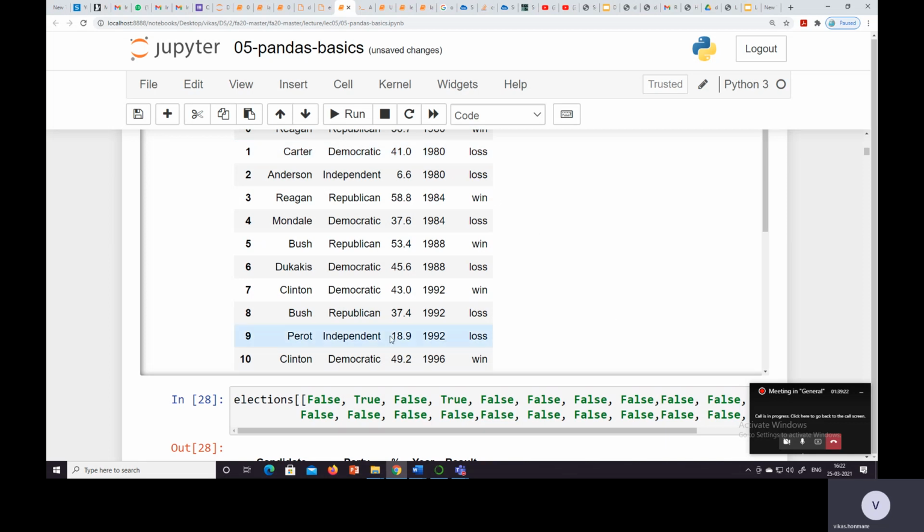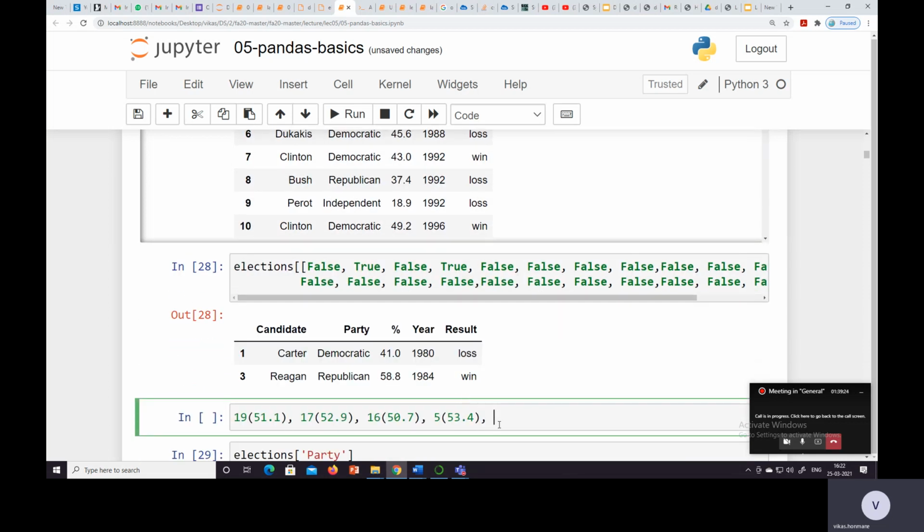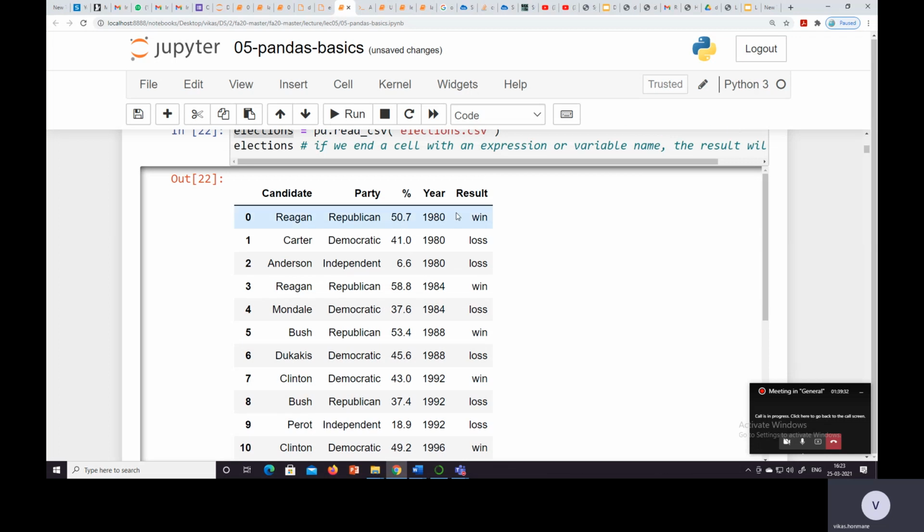Third is there, 58.8. And 0 is there, 50.7.